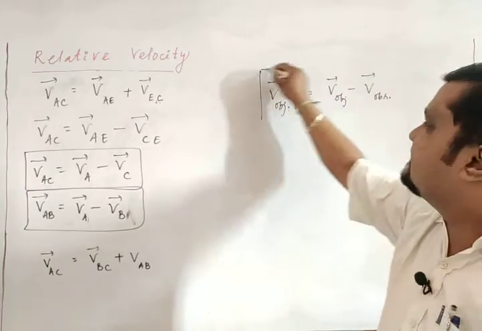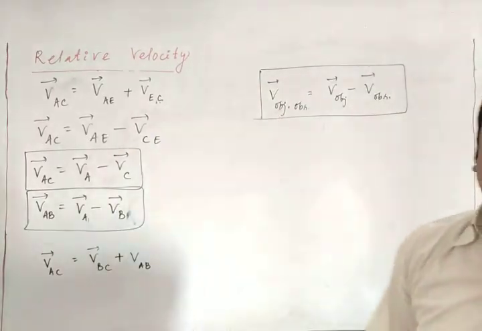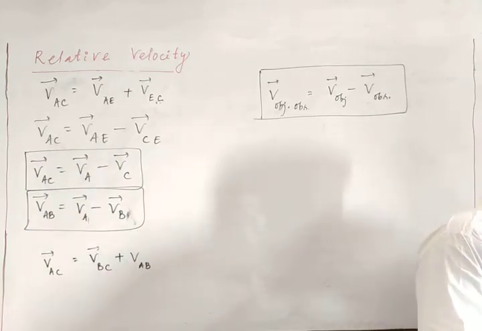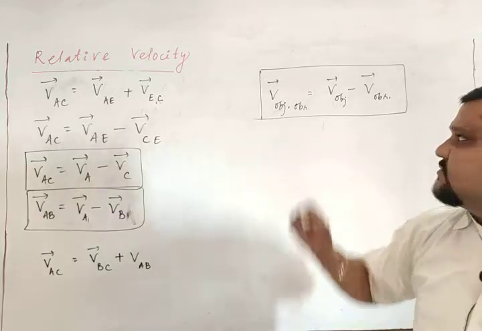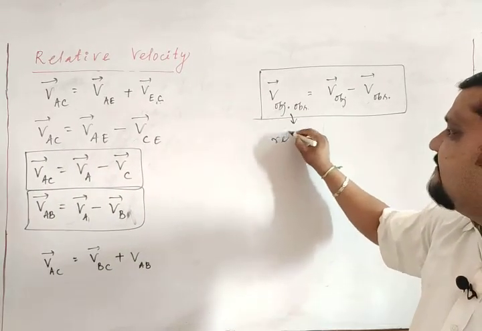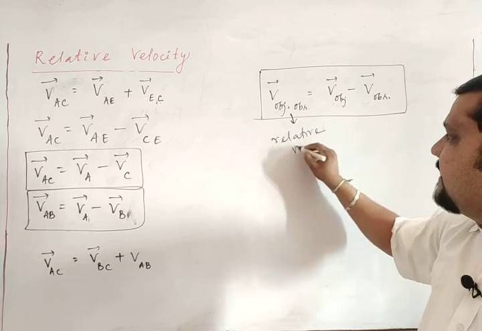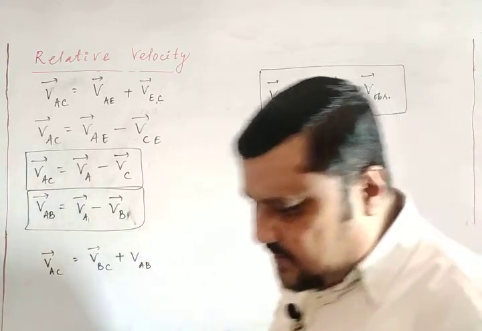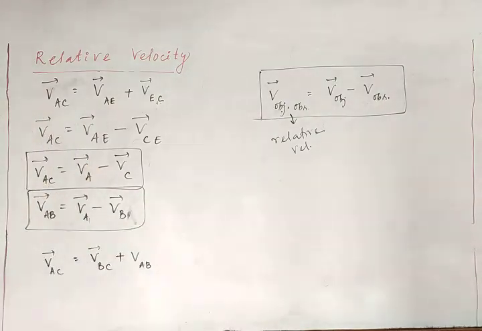This is a general formula for any two bodies moving. That is the definition. So this is called the relative velocity of the object with respect to the observer. Clear? Let me erase this part, then we will go for the next portion.